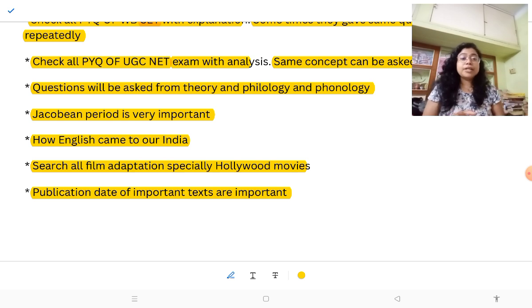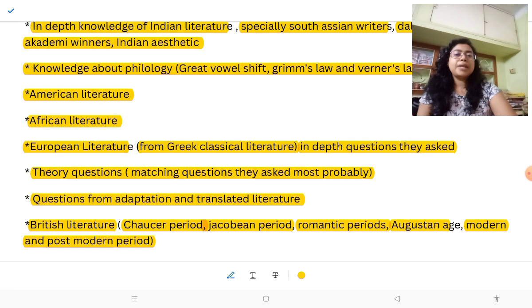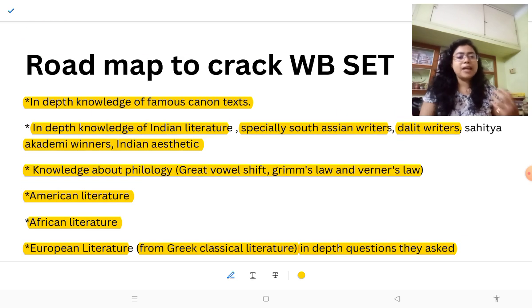Like in UGC NET also, they ask publication dates, but there are fewer chronological questions. You should know the important dates of publication. Sometimes they ask silly questions, sometimes questions which you cannot google, and sometimes there are many questions which are given wrong. I don't know why. If you get questions which are totally wrong, you should answer them, because they will give you the full marks.